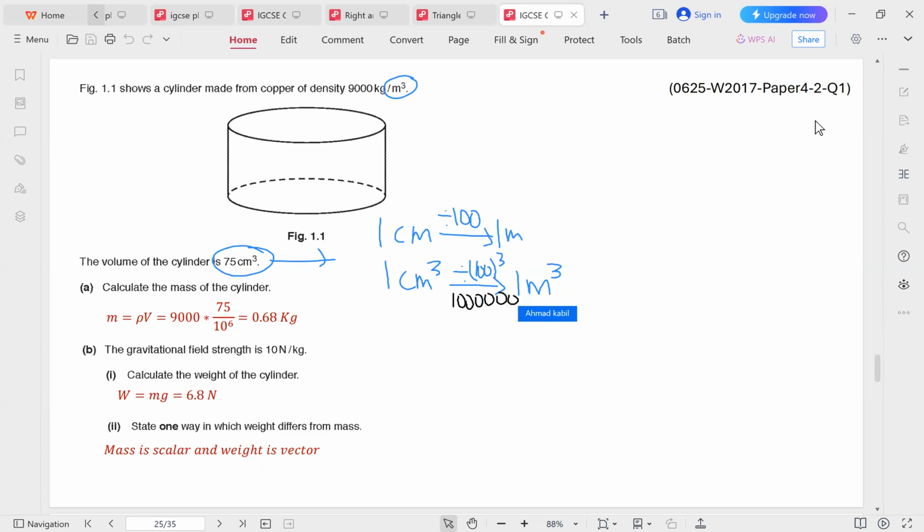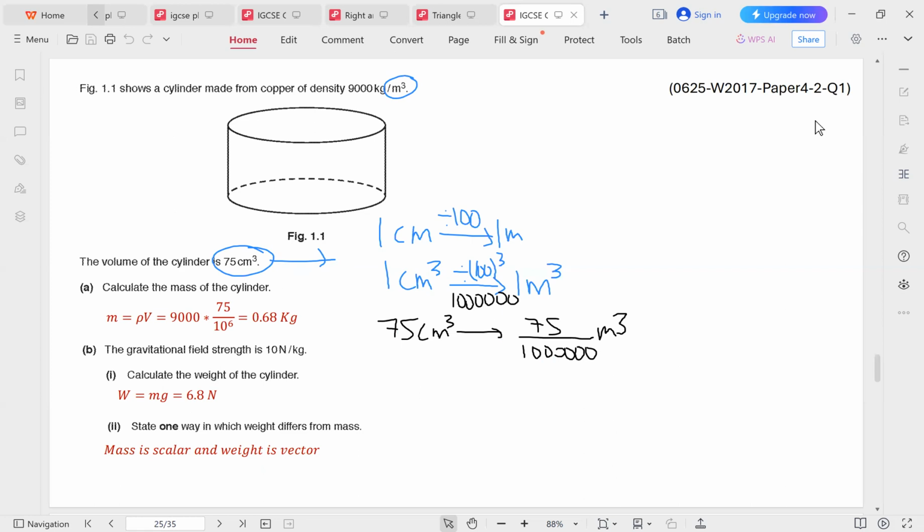So therefore, 75 centimeters cubed would become 75 divided by 1 million meters cubed. So this would be the actual volume. And then we would multiply that by the density.